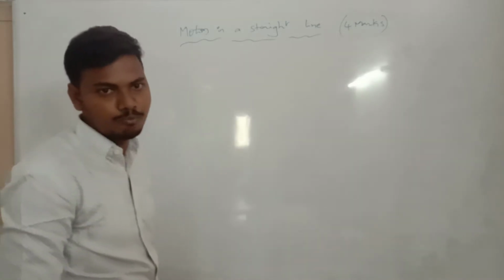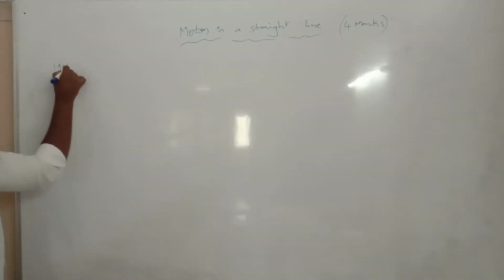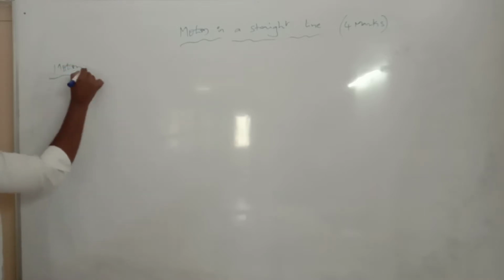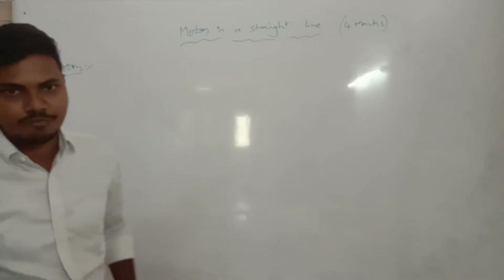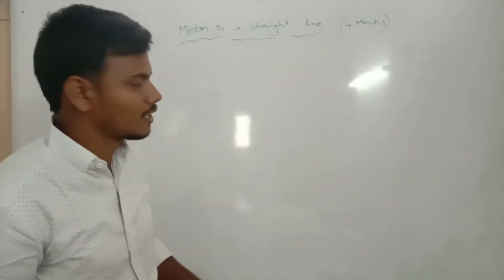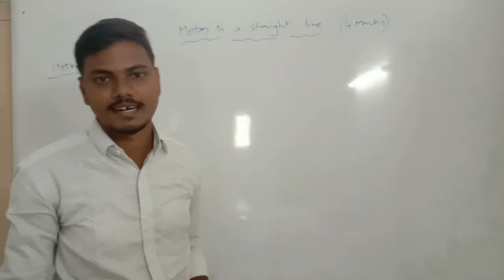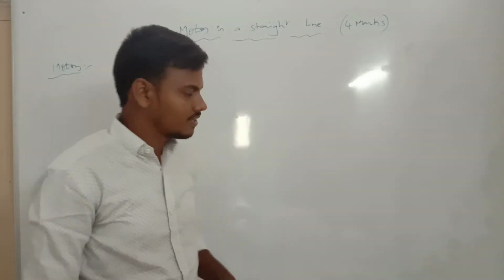The first one, motion. Now what is the definition of motion? We are introducing motion in a straight line. There are two different words. The first one is motion. The second one is a straight line. Okay, we are going to the motion.